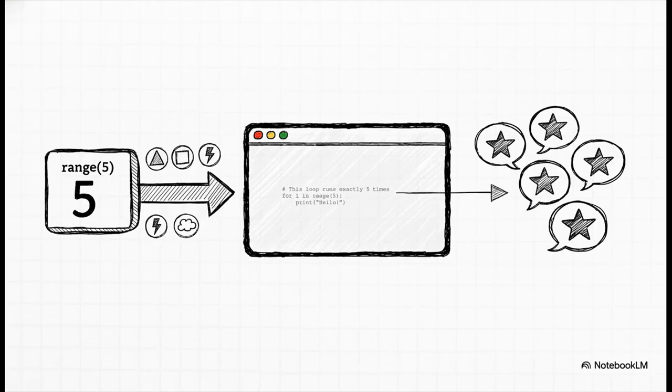Okay, so what does this look like in actual code? Check this out. The line for i in range(5) basically says, for every number that range(5) gives me, I want you to do the following. Since range(5) gives us 0, 1, 2, 3, and 4, the loop runs 5 times, printing hello each time. Simple, clean, and perfectly predictable.